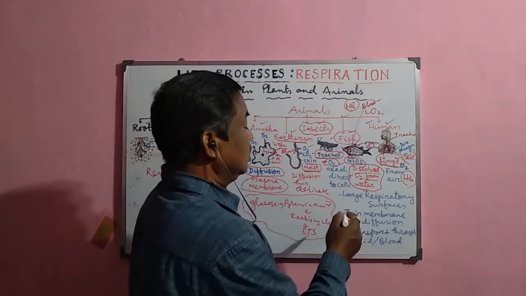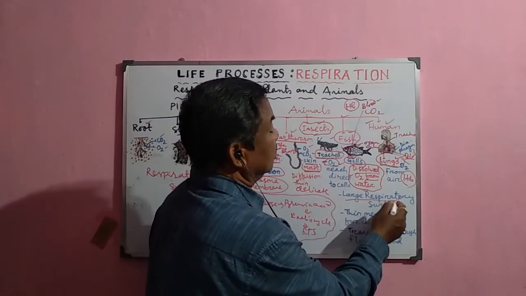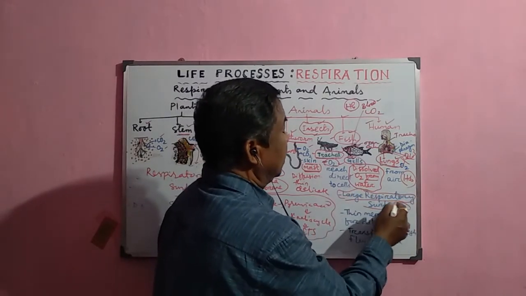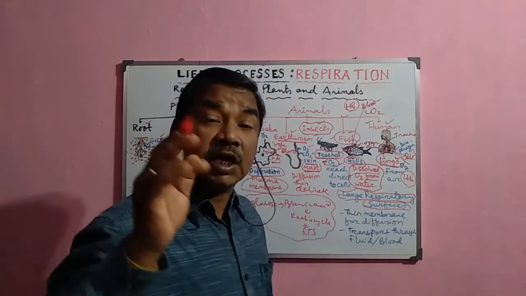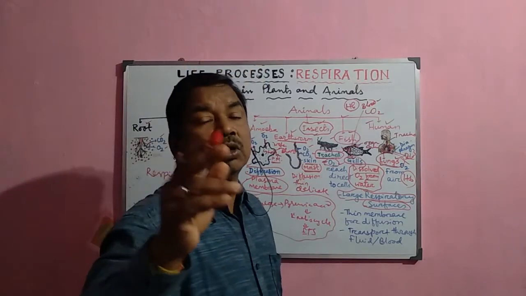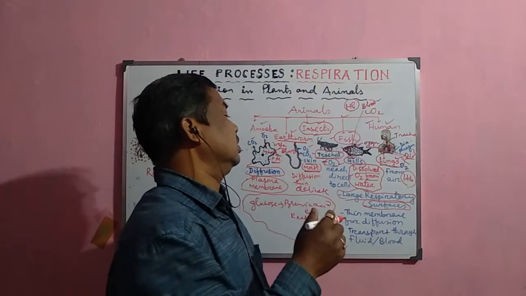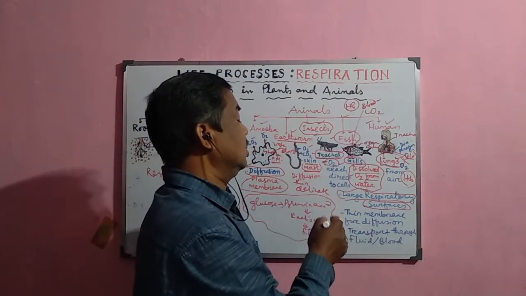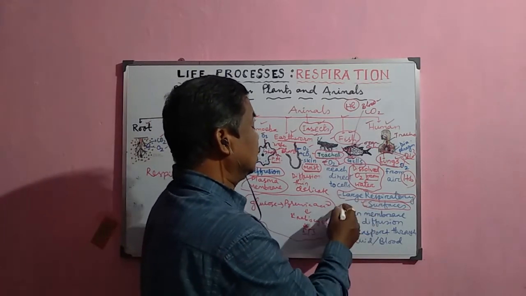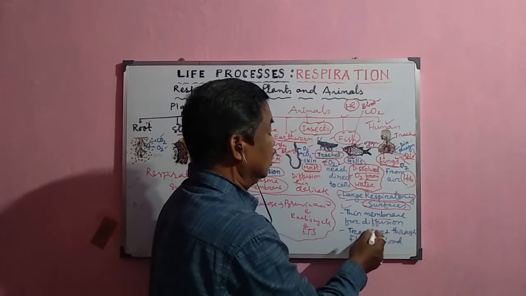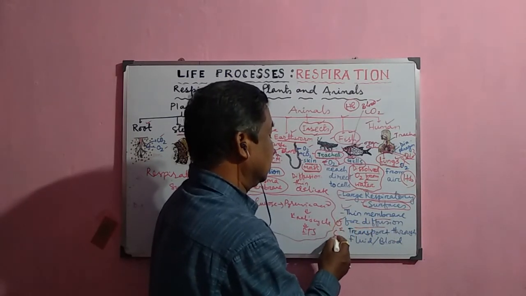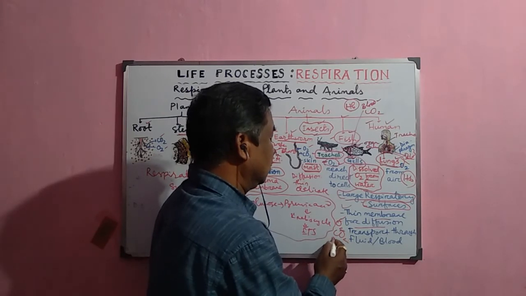Now, these respiratory surfaces in animals have a large surface, because in a particular system they take in the oxygen and it is transported through the blood. So that is why these respiratory surfaces are larger in nature, and they are thin and membranous, because the exchange of oxygen and carbon dioxide occurs with the blood.